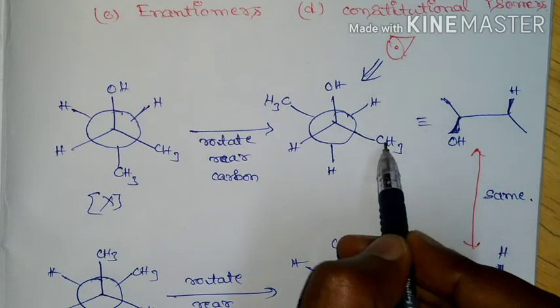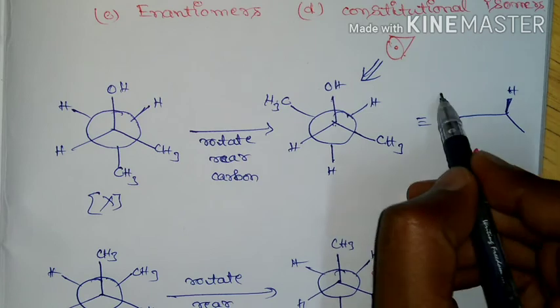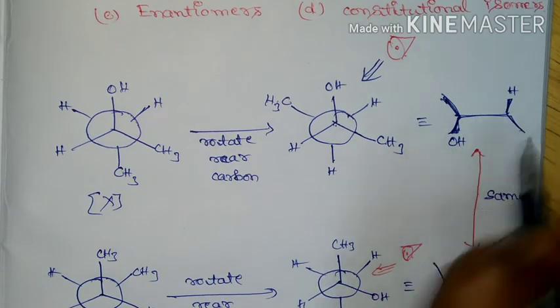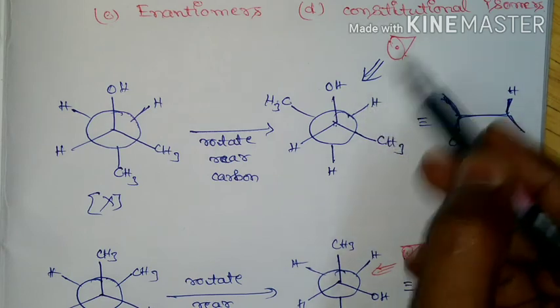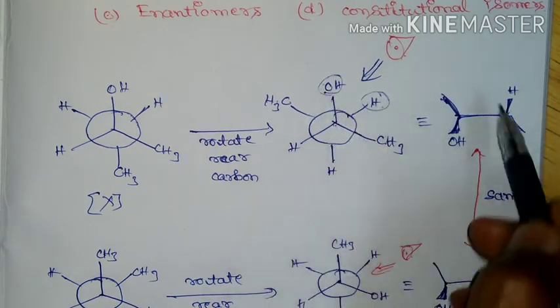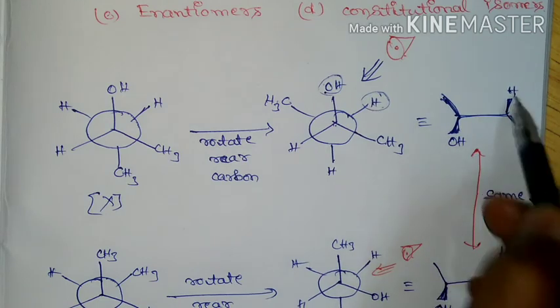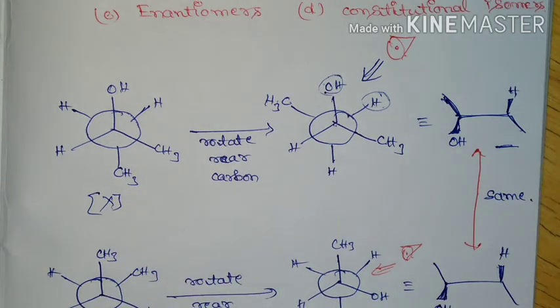So CH3, CH2, CH2, CH3 will be in plane. So this is the longest possible chain, and since I am viewing from this side, this OH group and this H group will be placed above the plane. Okay, so this is for compound X.